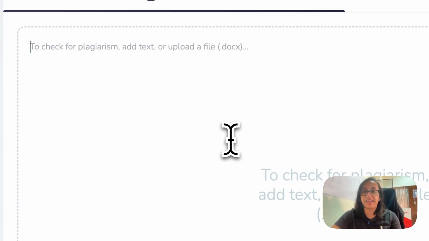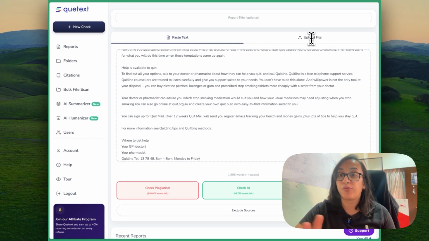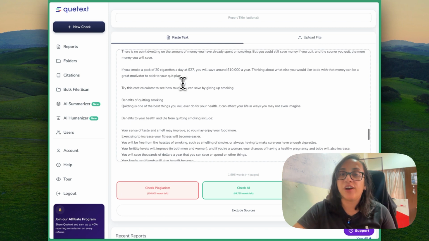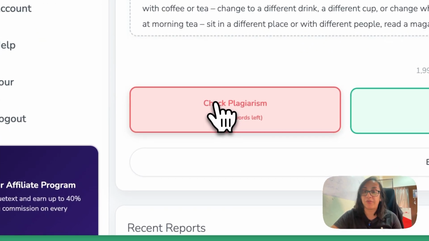So I copied the text, I have pasted this text here. If you have a document, you can also upload files in PDF or docx. So here you have two options, either to check for plagiarism or to check for AI, or you can also check for both. Let's test for checking plagiarism. I'm going to click this.